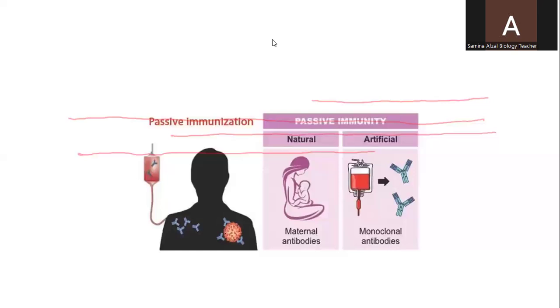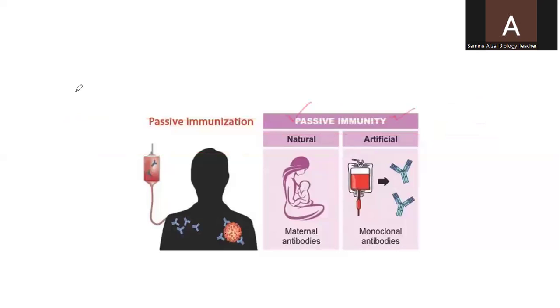Passive immunity is also of two types: natural passive immunity and artificial passive immunity. In natural passive immunity, the baby gets the antibodies from the mother. In artificial passive immunity, a person can get immunity from another source because his body is not producing the antibodies at that time. So at that time, passive immunity is helpful for us. It can be natural if the baby is getting it from the mother, and it can be artificial when we get it from anybody else.